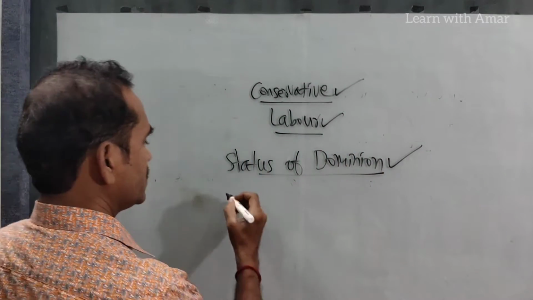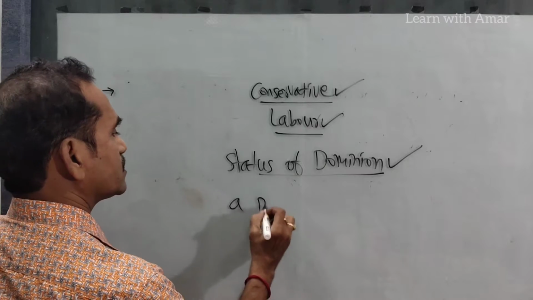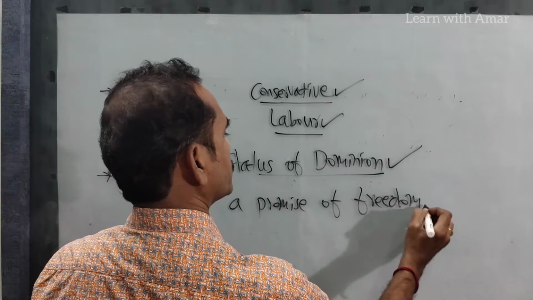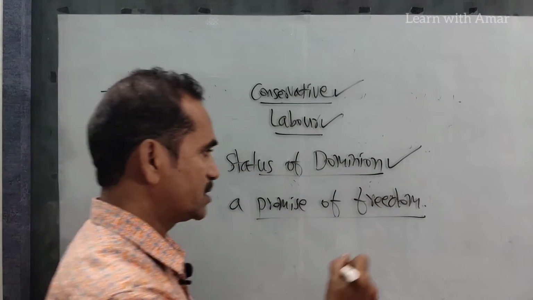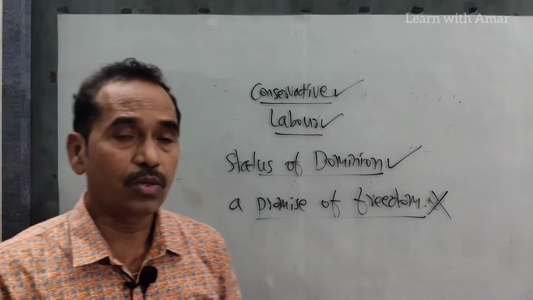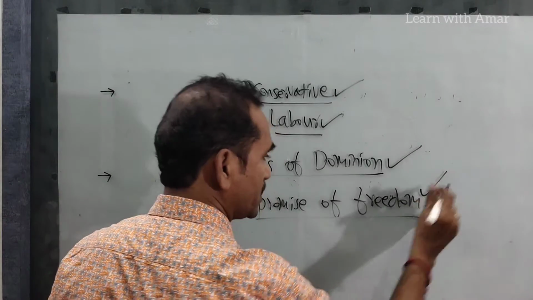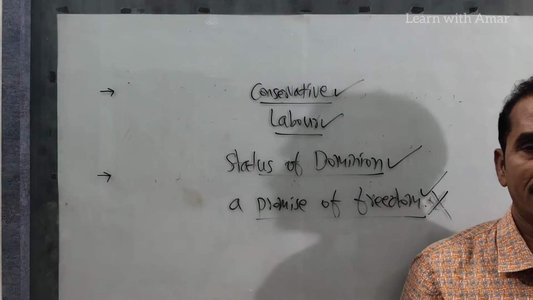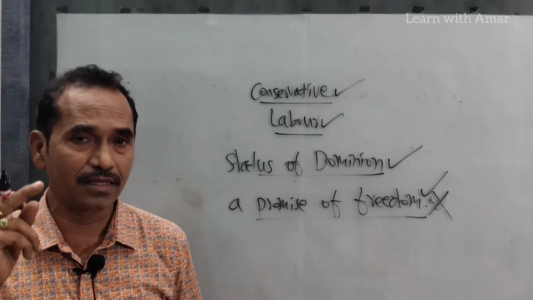The Indians, that is the Congress party, demanded a promise of freedom to India, but the British refused this demand, and also held special wartime powers. On the refusal of the British government, the Congress party became upset, and it decided to resign all the ministries which were formed in the 1937 elections.